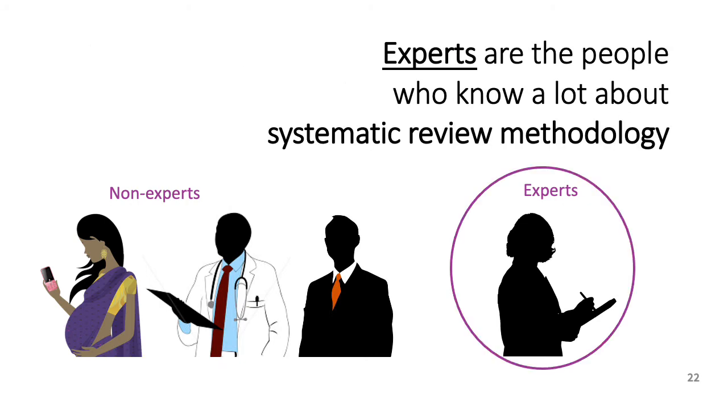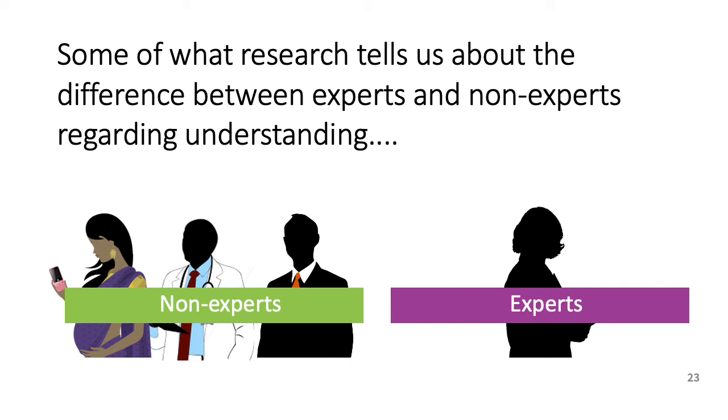The experts in this context, understanding information from systematic reviews, are people who know a lot about review methodology. This may include many of you, which is helpful to be aware of. But it doesn't automatically include people in the other groups. It doesn't even automatically include people in other areas of research. There are researchers who study experts and expertise, and some of their work is relevant for us working in dissemination, particularly what we can learn about typical differences between experts and non-experts when it comes to understanding information.